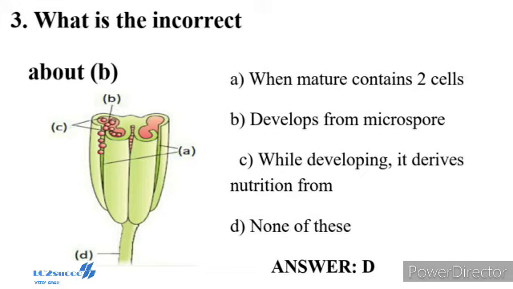So the correct answer is option D. D is none of this. In the diagram, A is the line of dehiscence, B is pollen grains, C is pollen sac, and D is the filament, that is called the stalk.